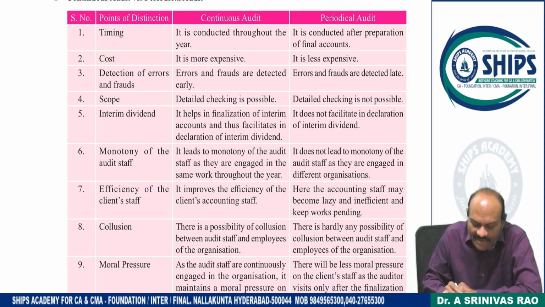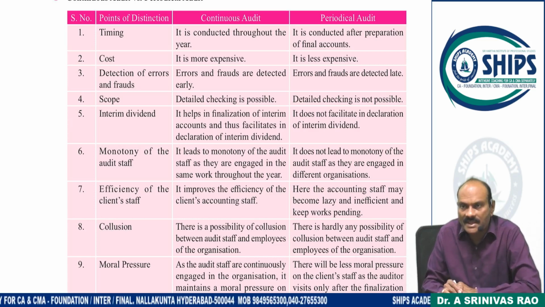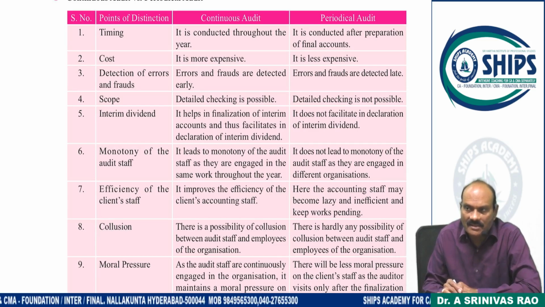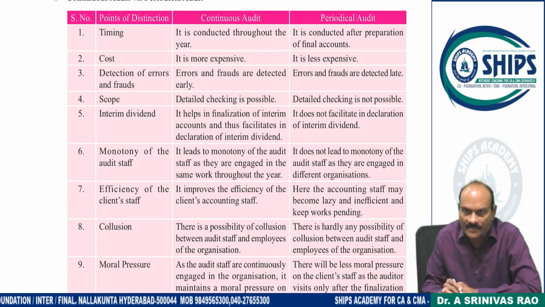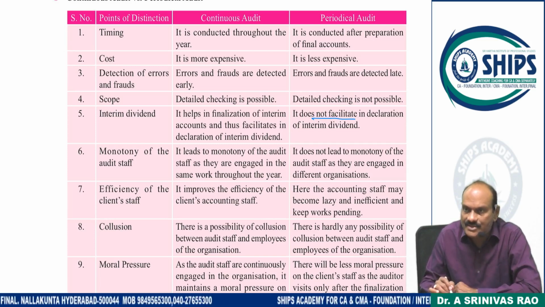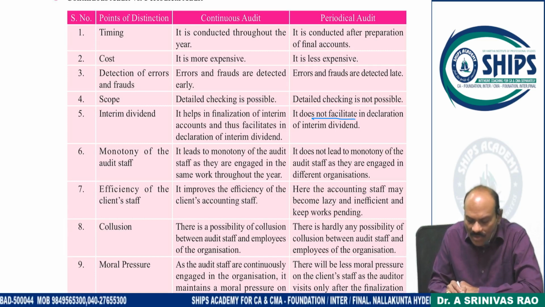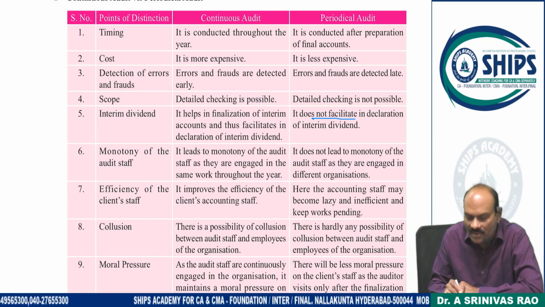It helps the finalization of interim accounts and thus facilitates the declaration of interim dividend. Based on the continuous audit, we can go for an interim dividend. Whereas periodic audit does not facilitate declaration of interim dividend. You have to conduct a separate audit. Continuous audit leads to monotony of the audit staff as they are engaged in the same work throughout the year.